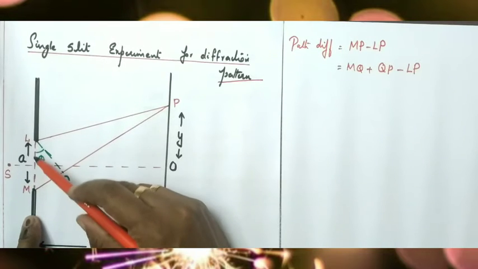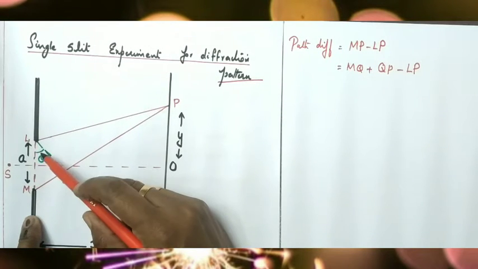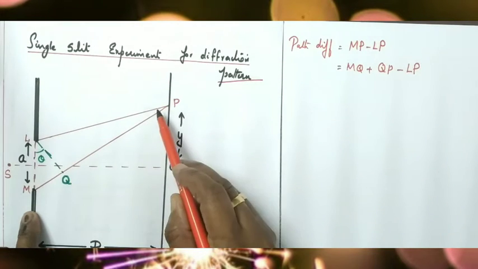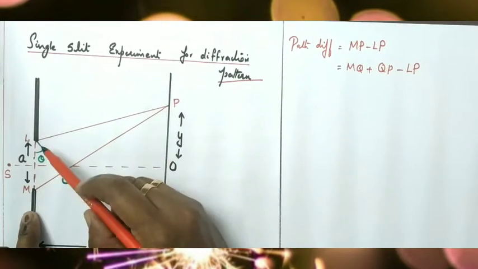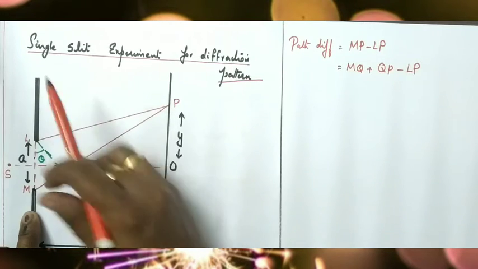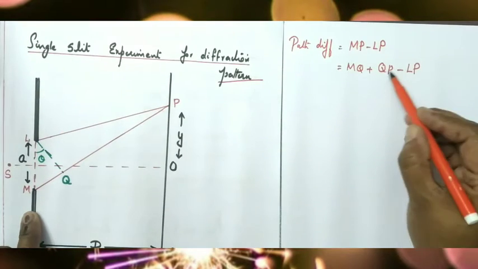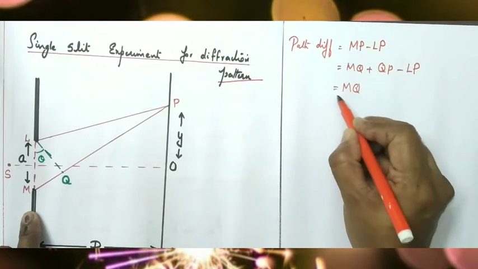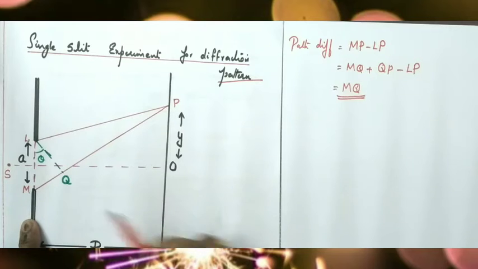Okay, since this width A is very small, theta is also very small, QP and LP are approximately equal. So the angle of diffraction theta is actually very small. Slit width is also very small. So QP and LP are equal, therefore path difference can be written as MQ. So this is the path difference.